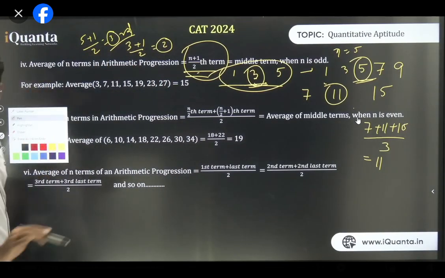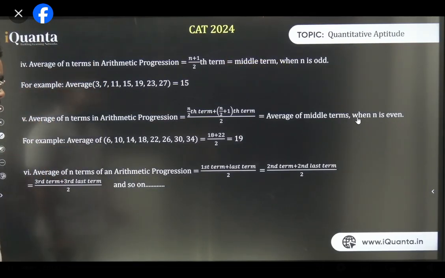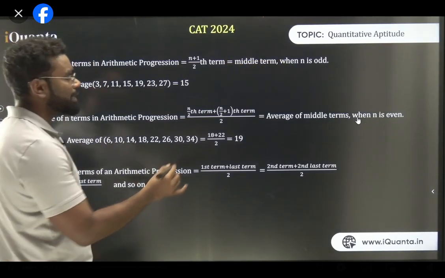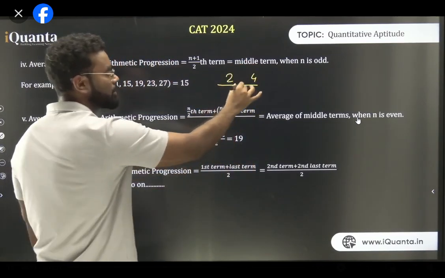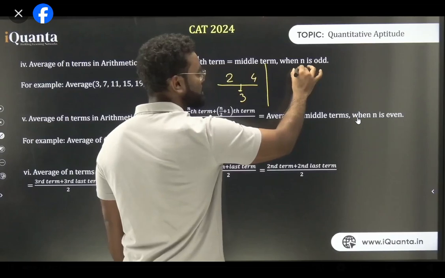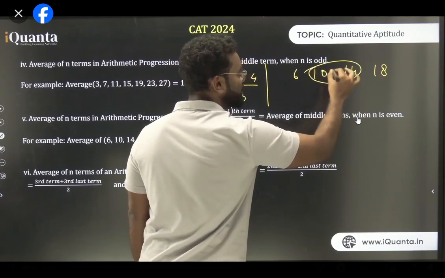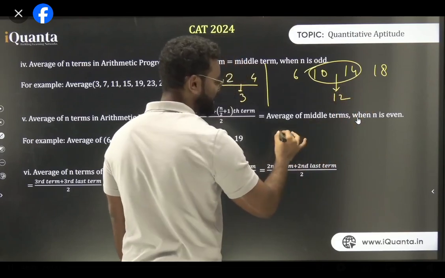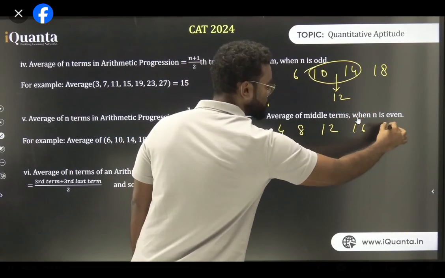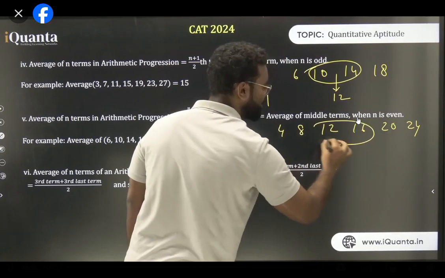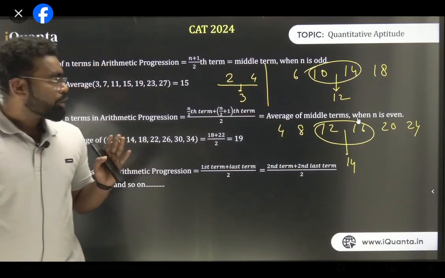Let's go for the next. Is it fine, all of you? Fine. Now in case of even numbers, I can give you the example of, let's say, 2, 4. In this case what is the average? 3. In case of 6, 10, 14, 18, what is the average? 10 और 14 का average जो होगा, which is the mid value, 12. In case of 4, 8, 12, 16, 20, 24, what is the average? 12 and 16 का जो बीच में है, 14. Do you understand what is happening basically? I hope you understand what is happening.